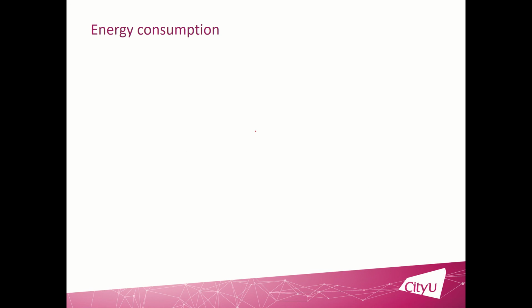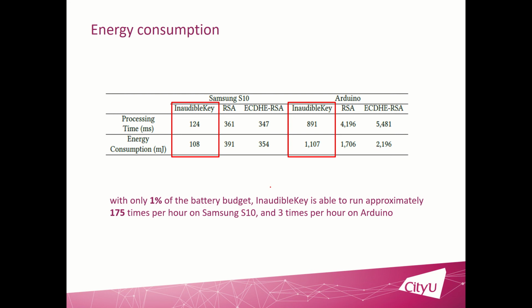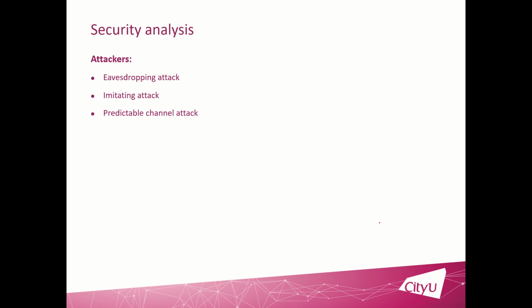And also we measure the energy consumption of our system for different devices. We measure the energy consumption on the Samsung and also on the Arduino, and we can see our system requires less energy than some competitors. And if we consider the battery budget, with only 1% of the battery budget, our system can run about 175 times per hour on the Samsung smartphone, and also it can run 3 times per hour on the Arduino board.